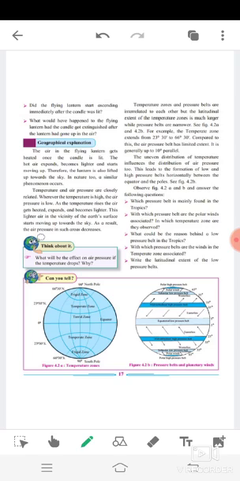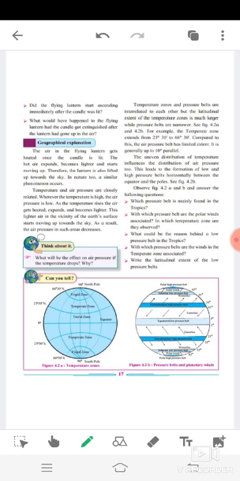Temperature zones and pressure belts are interrelated to each other, but the latitudinal extent of the temperature zone is much larger while pressure belts are narrower. See figure 4.2a and 4.2b. For example, the temperature zones extend from 23 degrees 30 minutes to 66 degrees 30 minutes. Compared to this, the air pressure belt has limited extent. It is generally up to 10 parallels.